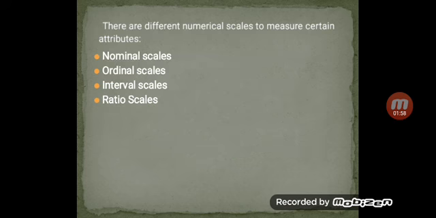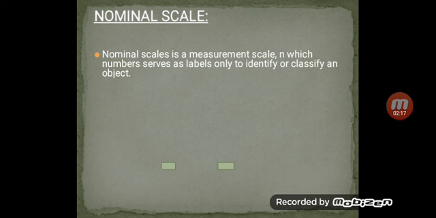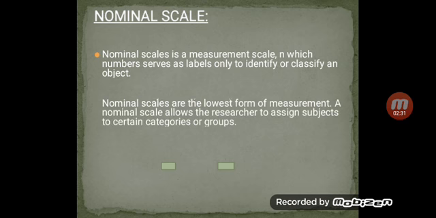Let us go with the next slide. There are different numerical scales to measure certain attributes. There are four different methods of measuring attitude, that is nominal scale, ordinal scale, interval scale and ratio scale. Let us know one by one. First is nominal scale. Nominal scale is a measurement scale in which numbers serve as labels only, to identify or classify an object. Here the number will represent a label. Let us see what that is.